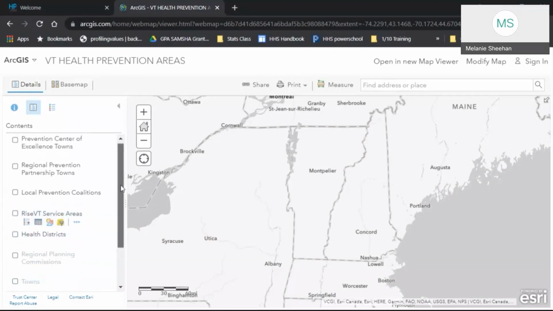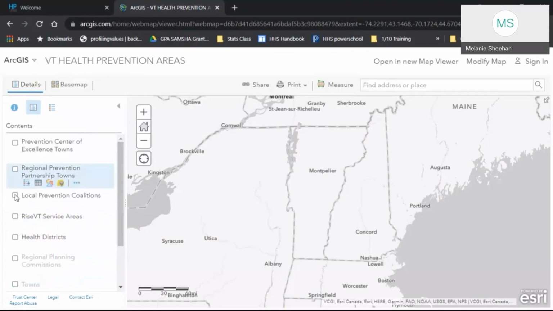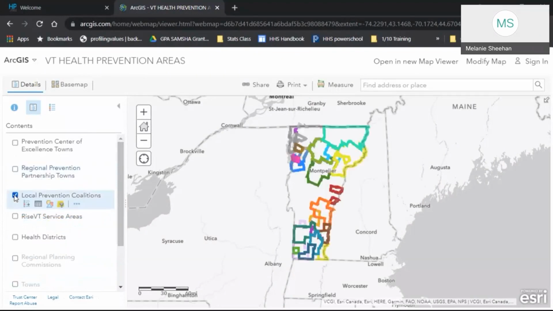Where are local prevention coalitions serving the state of Vermont? So if I click on that layer from a very broad level view, I can see where the majority of the state is covered by local prevention coalitions. And I can also identify some gaps there.